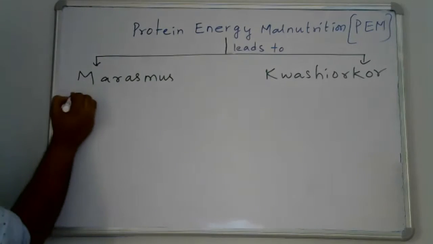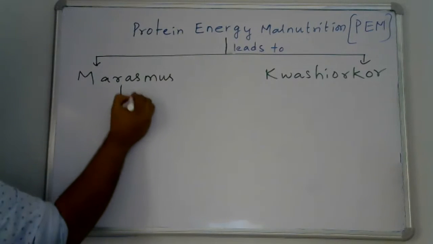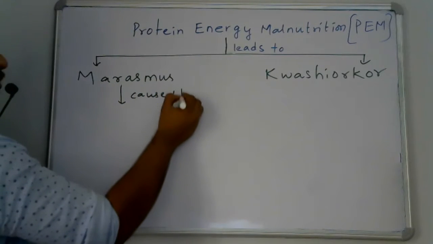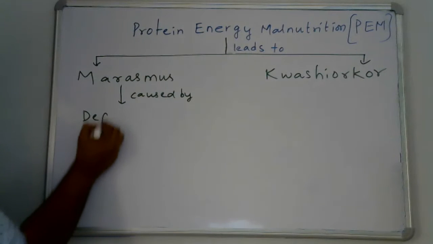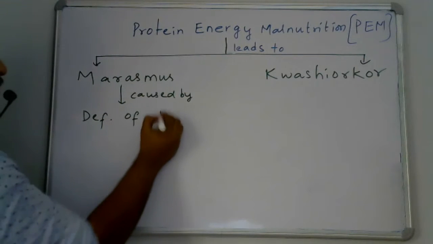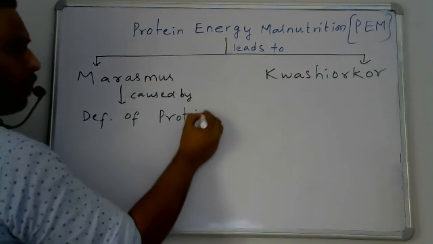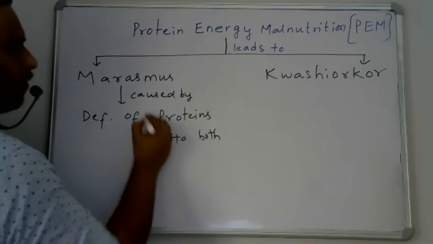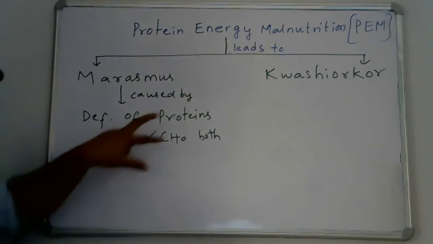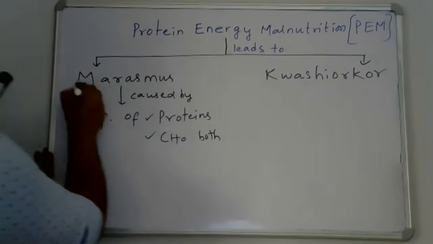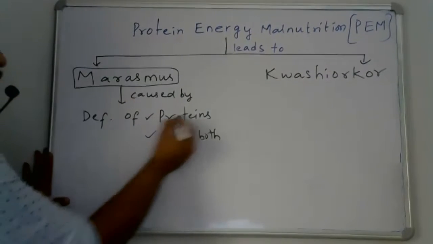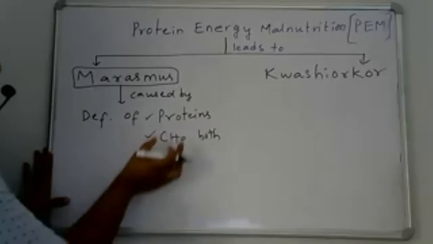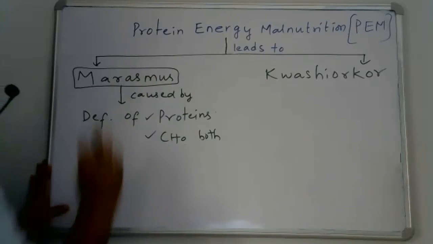Both protein deficiency and carbohydrate deficiency are present in marasmus.